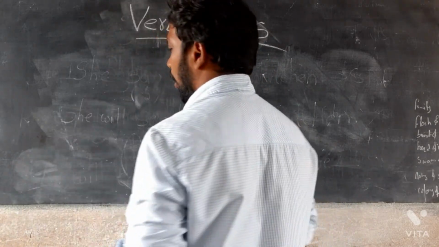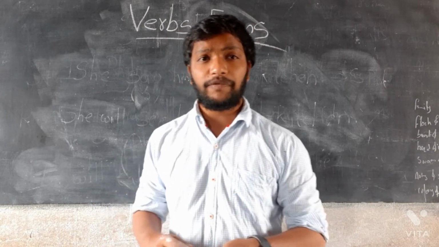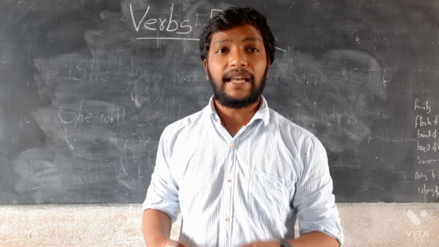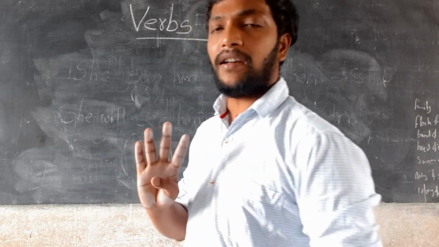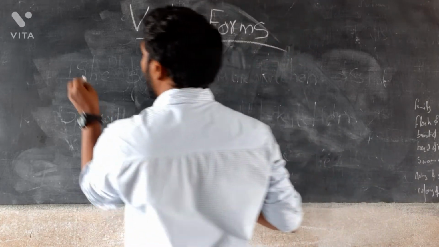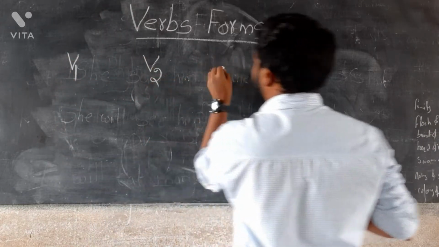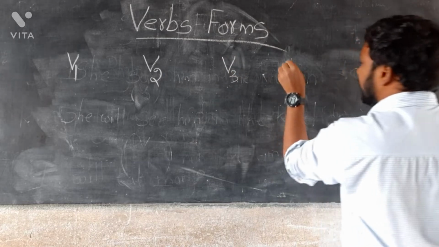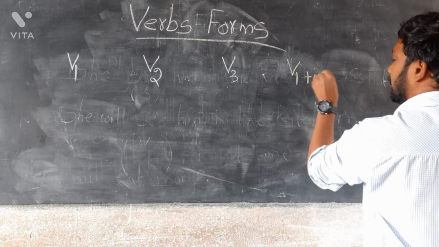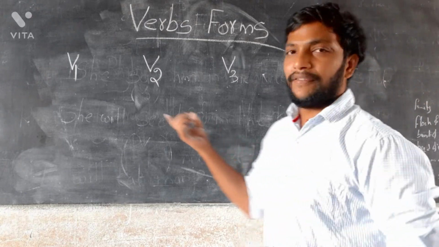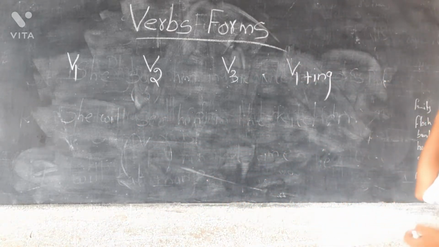Now, how many verb forms are there in English? There are 4 verb forms: V1, V2, V3, and V1 plus ing.